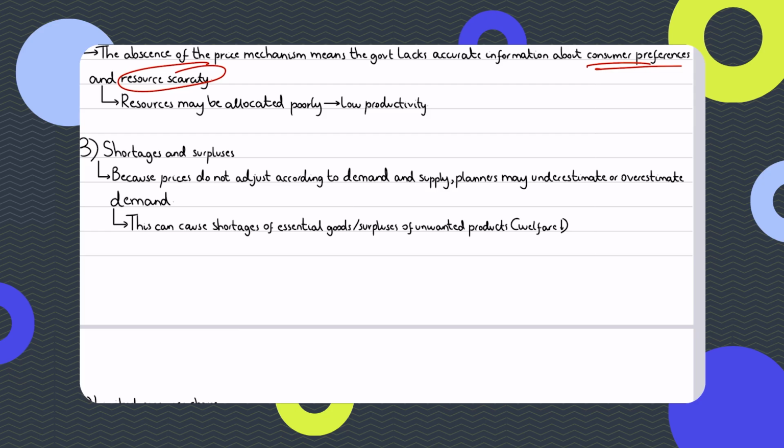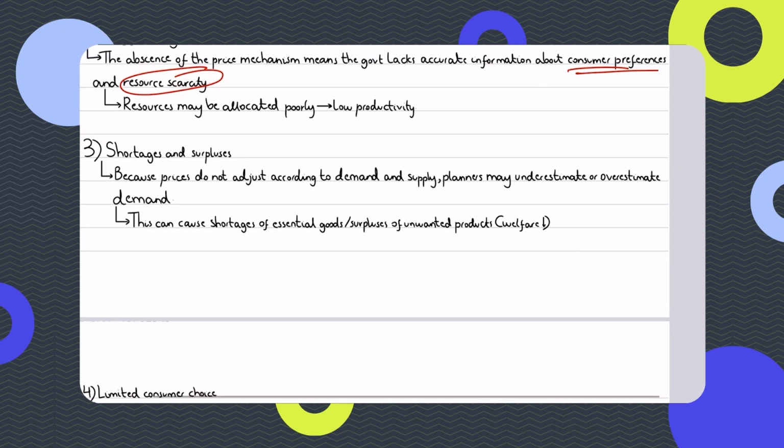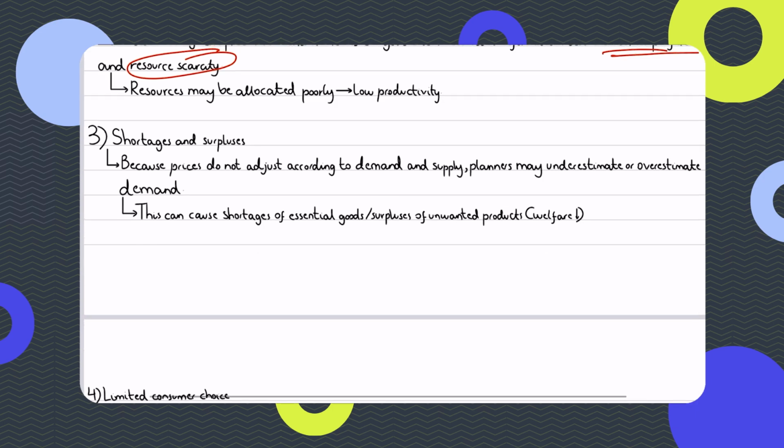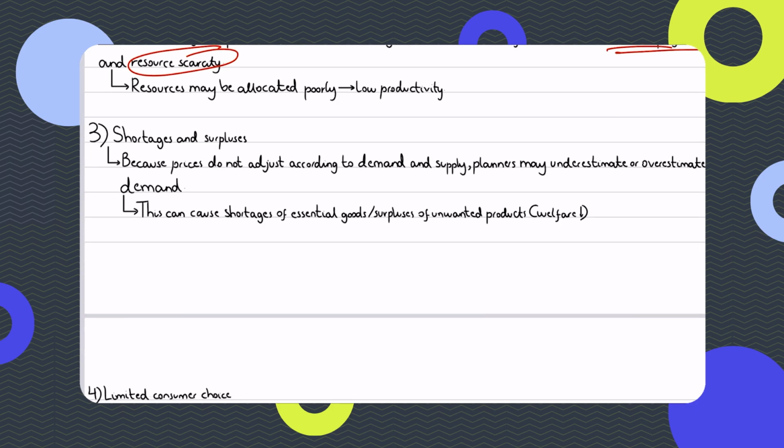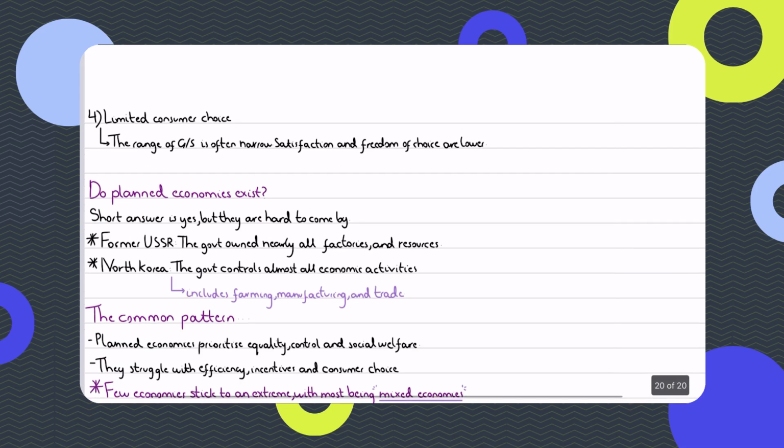So the shortages and surpluses persist, and hence inefficiency persists, and in that sense there's misallocation of resources happening. So planners, like it's written on your screens as well, may underestimate or overestimate demand because of inaccurate information. Point 2 and point 3 are somewhat linked and connected. So some goods may be totally unavailable, while others may be overproduced and you'll have a surplus. So that's how things are in a planned economic system.